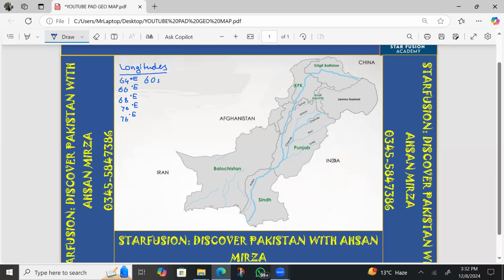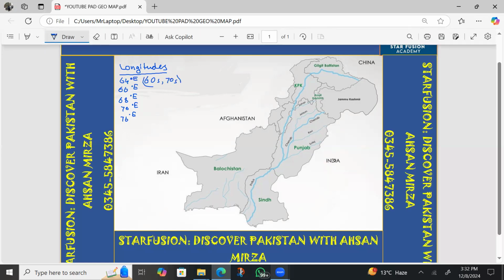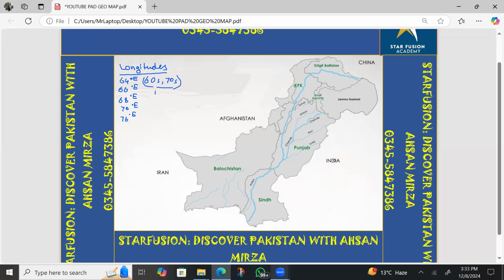The lines in the 60s and 70s have the letter E, the direction east, written along with them. These lines can definitely be memorized with a few shortcuts. You know that there are a few important things and landmarks on the map through which you can memorize these lines.